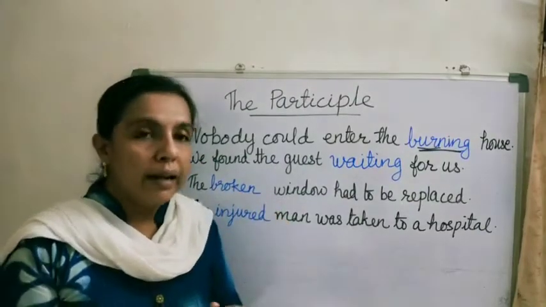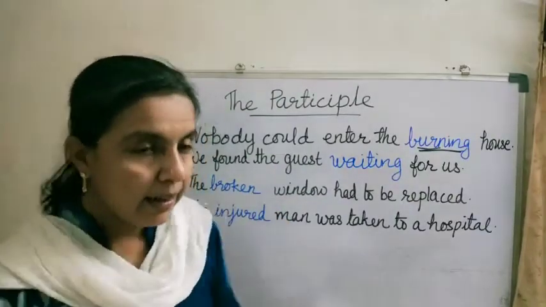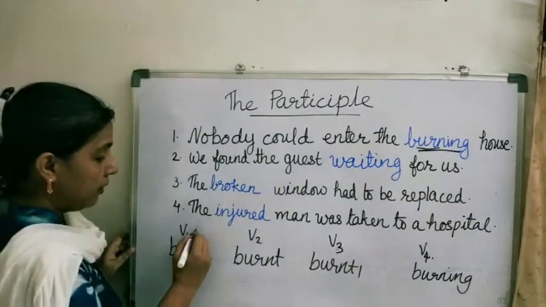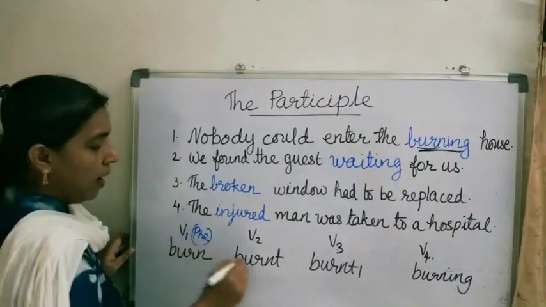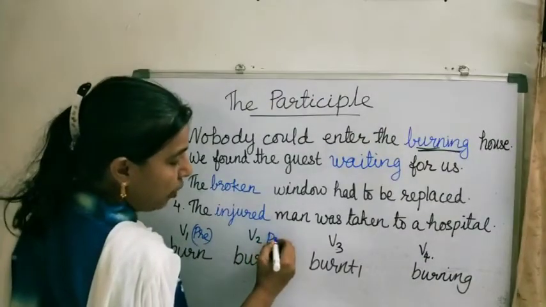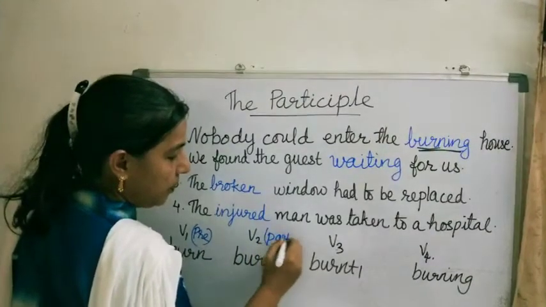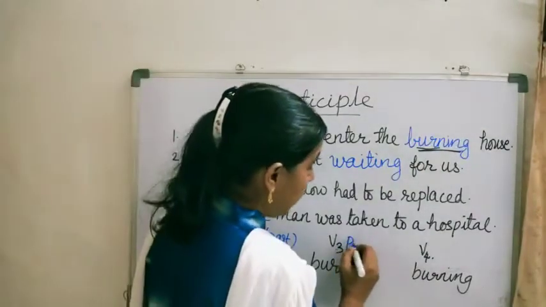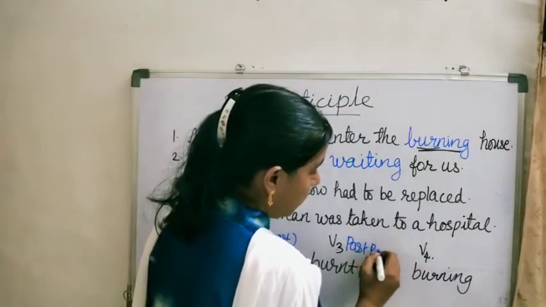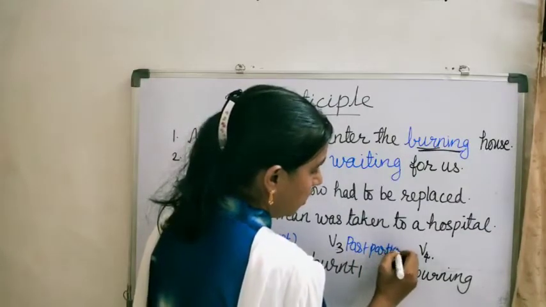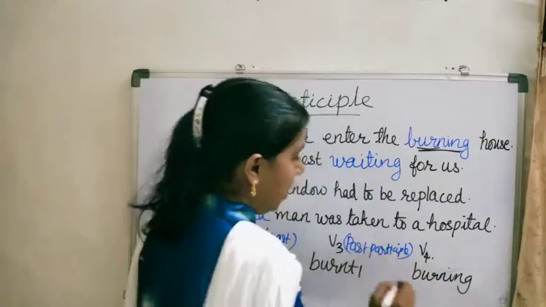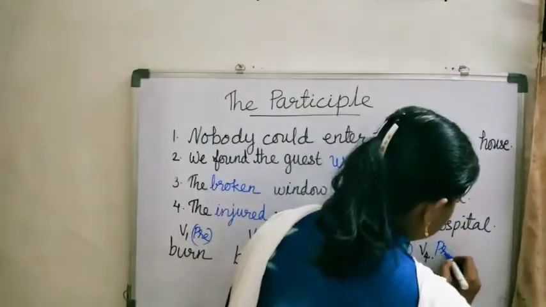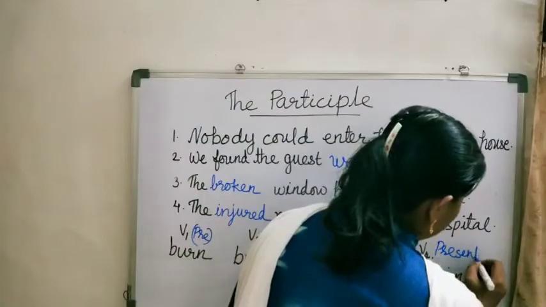So okay, let us see the forms of the verb now. Verb 1 means the present form, burnt, the second form, means past, and the third form is the past participle. And the fourth form, the ing form, is the present participle.